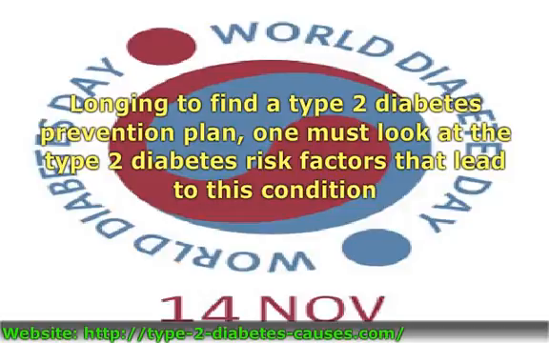For instance, race or ethnic background plays a large role in whether a person is predisposed to developing type 2 diabetes or not. Those with the highest risk include African Americans, Native Americans, Hispanics and Asians. Moreover, a family history of type 2 diabetes as well as age are unchangeable risk factors.